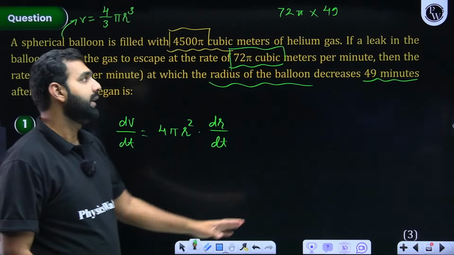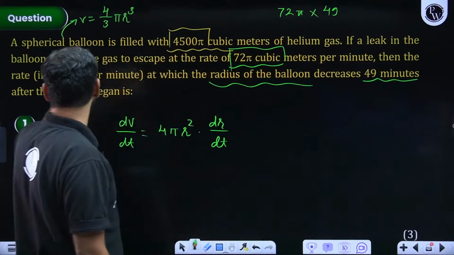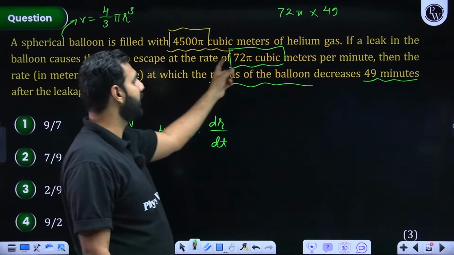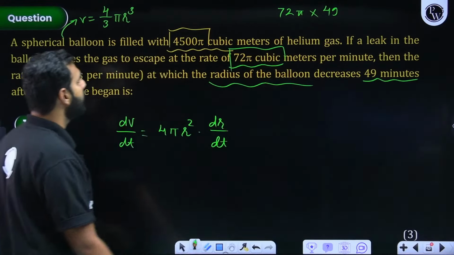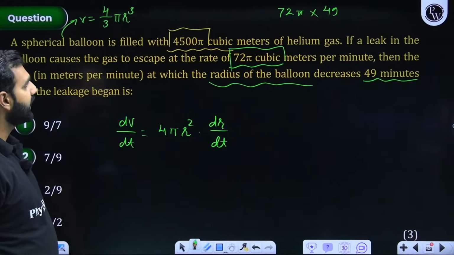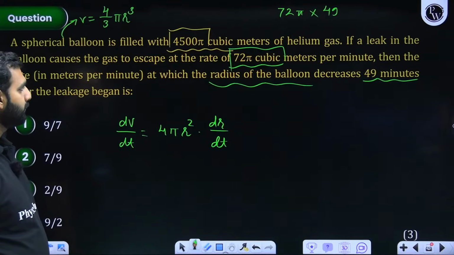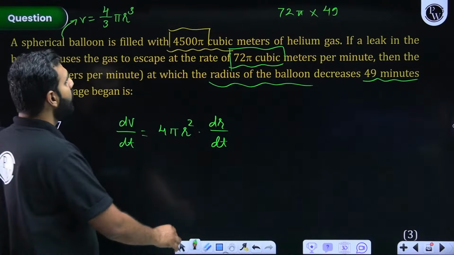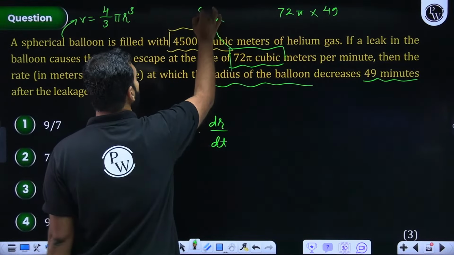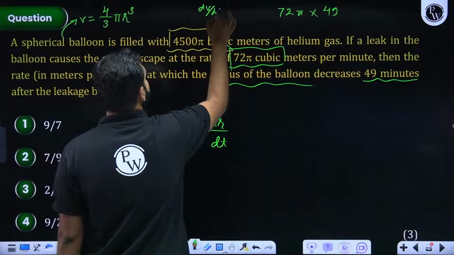I repeat, initially the leak is happening at this 72 pi cubic meters. I hope nothing wrong in that. The leak means what? The gas is leaking. That means what? dV by dt. Are you all understanding this? This is your dV by dt, but it is negative. I hope you are understanding it.